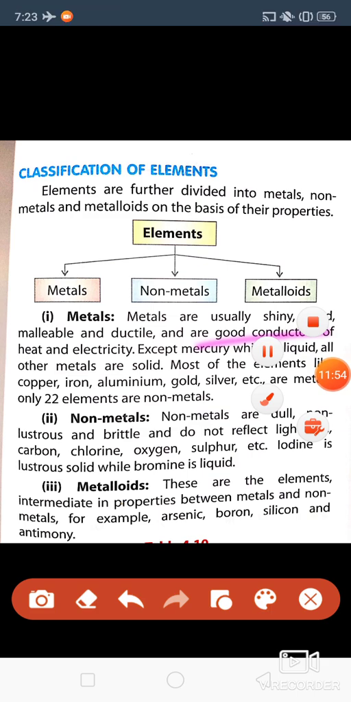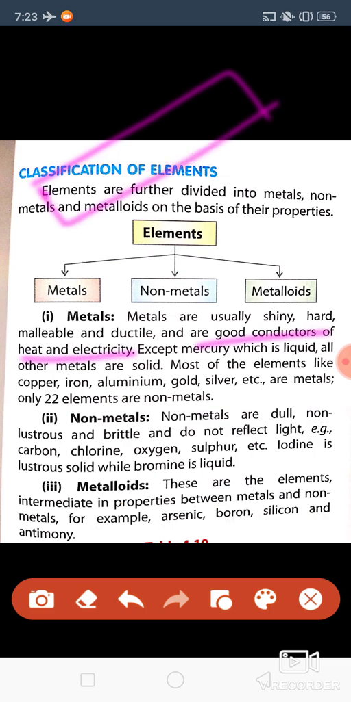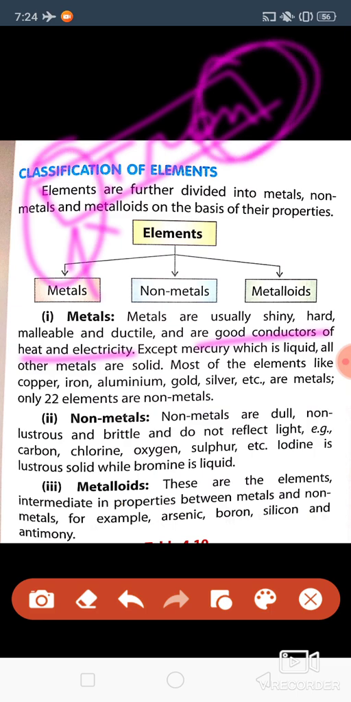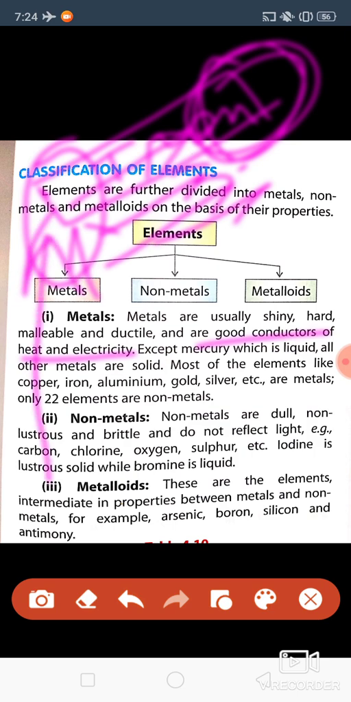Then good conductor of heat and electricity. Suppose this much big piece of iron or gold is there. Suppose I am taking iron. Iron is a metal. If you heat one part, then you can feel the heat in another part also. It is conducting heat from one side to another side. Same way, if you take one wire and touch it, you can feel the electric current on this side also. So it can conduct electricity. Iron is a good conductor of heat and electricity.